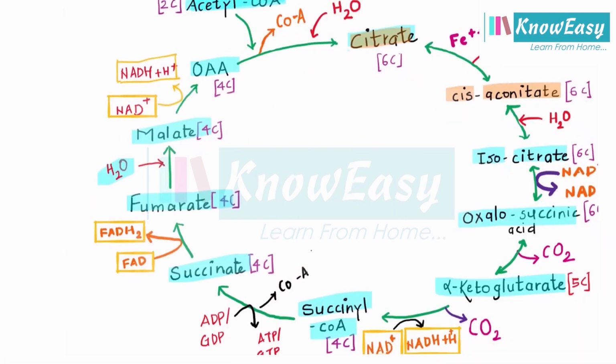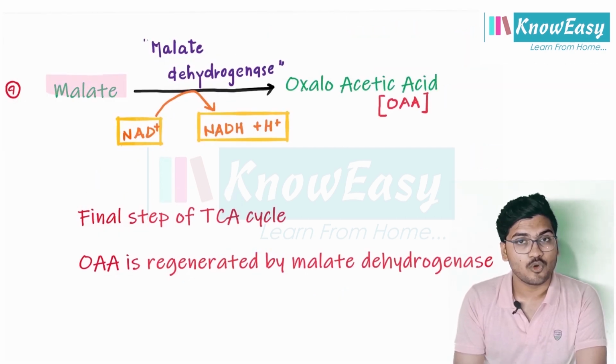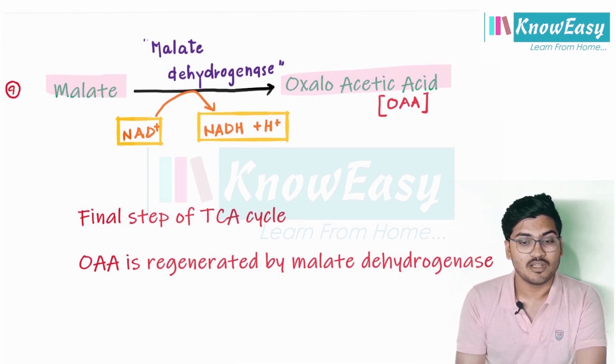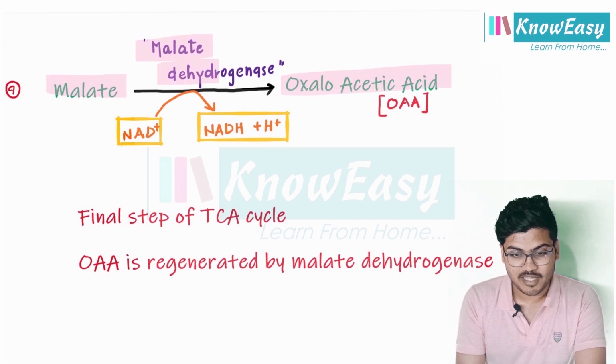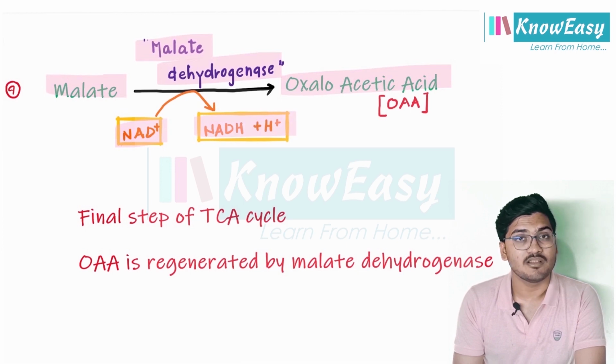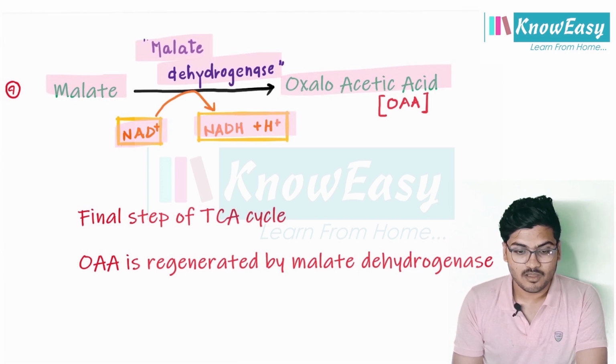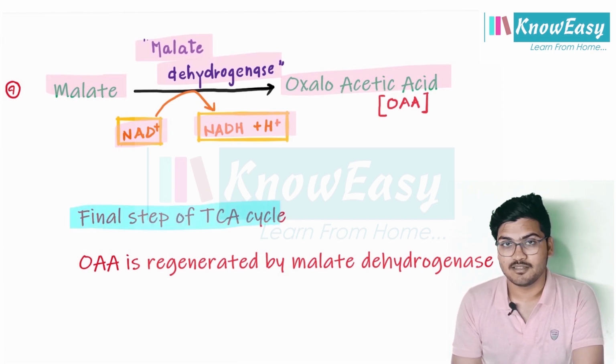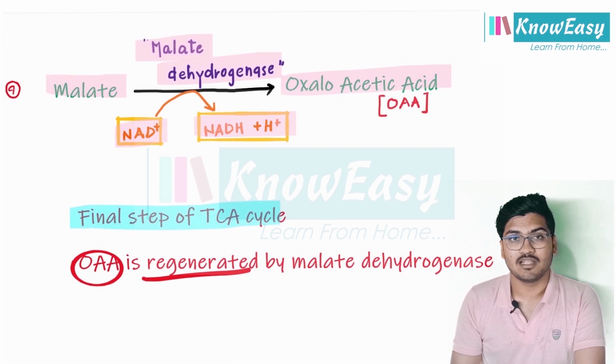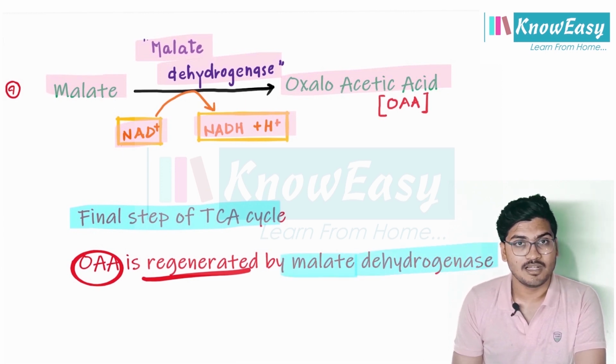In the next reaction, malate will be converted to oxaloacetic acid. Malate is a 4-carbon compound, converted into oxaloacetic acid, which is also a 4-carbon compound. This reaction is catalyzed by an enzyme malate dehydrogenase, and it involves conversion of NAD plus into NADH plus H plus. Clear? So this is a dehydrogenation reaction. Please remember, this is the final step of the tricarboxylic acid cycle, and an important point here is that oxaloacetic acid is regenerated with the help of an enzyme called malate dehydrogenase. Clear?